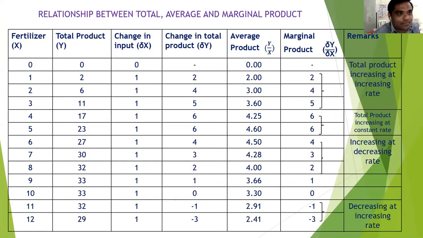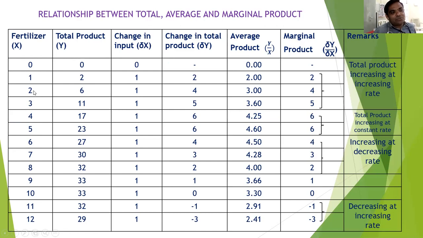Let's take an example, the relationship between total product, average product and marginal product. If you see the relationship between fertilizer X and total product Y, the quantities of the fertilizer are 0, 1 kg, 2 kg, 3 kg, 4 kg, 5, 6, 7, 8, 9, 10 up to 12 kg. Total product is 0 at the start. When the farmer uses 1 kg of fertilizer, the output is 2 quintals. As the farmer increases the use of fertilizer from 1 kg to 2 kg, the total product increases from 2 quintal to 6 quintal.